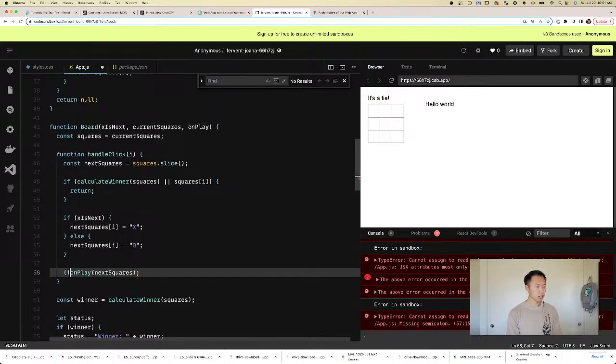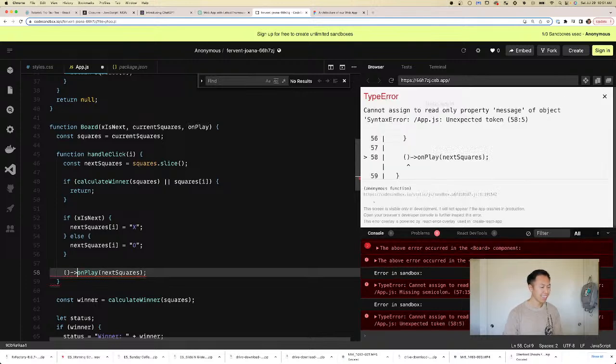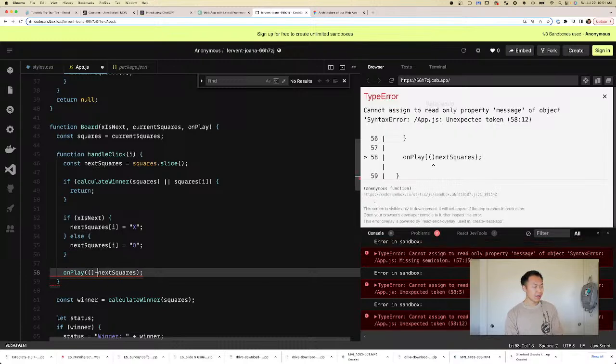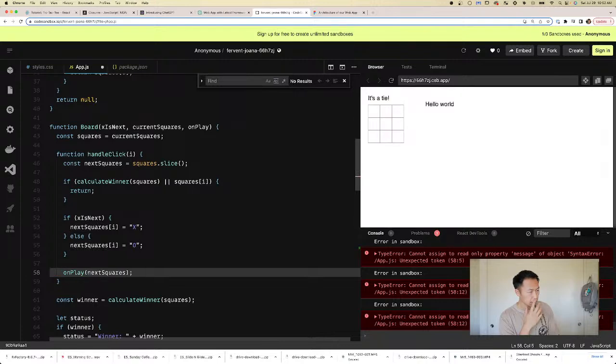We probably are destroying our code, but I don't know. I don't know how else to do this. I'm still learning, man. All right, so how do we do this? So on play, so when you handle click, okay, perhaps like this.